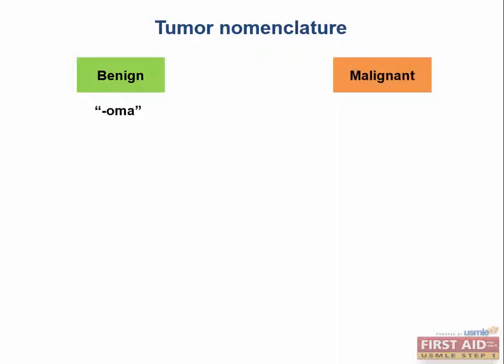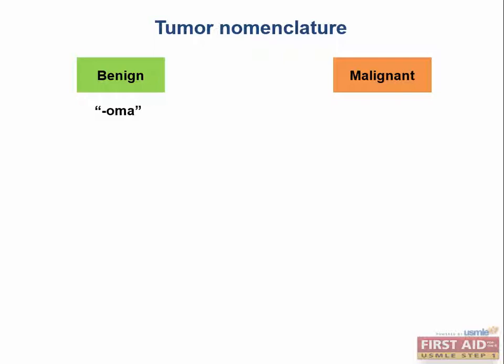Now it's time to talk about tumor nomenclature. How do we name tumors? Like we just said before, there's benign and malignant types of cancers, and that determines how we name them. So benign cancers, what do they end in? What is the suffix that they end in? And malignant, what do they end in? Benign end in -oma, and generally just -oma, nothing before that -oma, like we'll see with malignant.